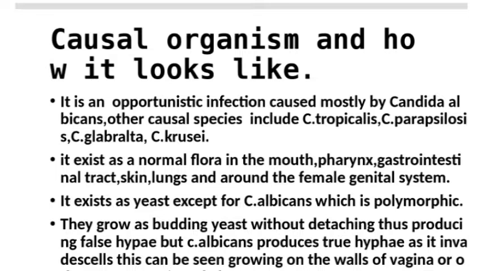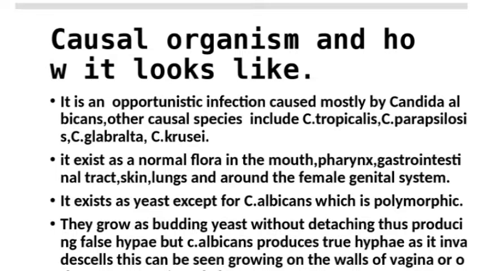Now, these organisms exist as yeast only, except for Candida albicans, which exists as a polymorphic organism, meaning that it can change from yeast form to mold form. Yeast form is a unicellular form of fungus. Mold is a multicellular form of a fungus.